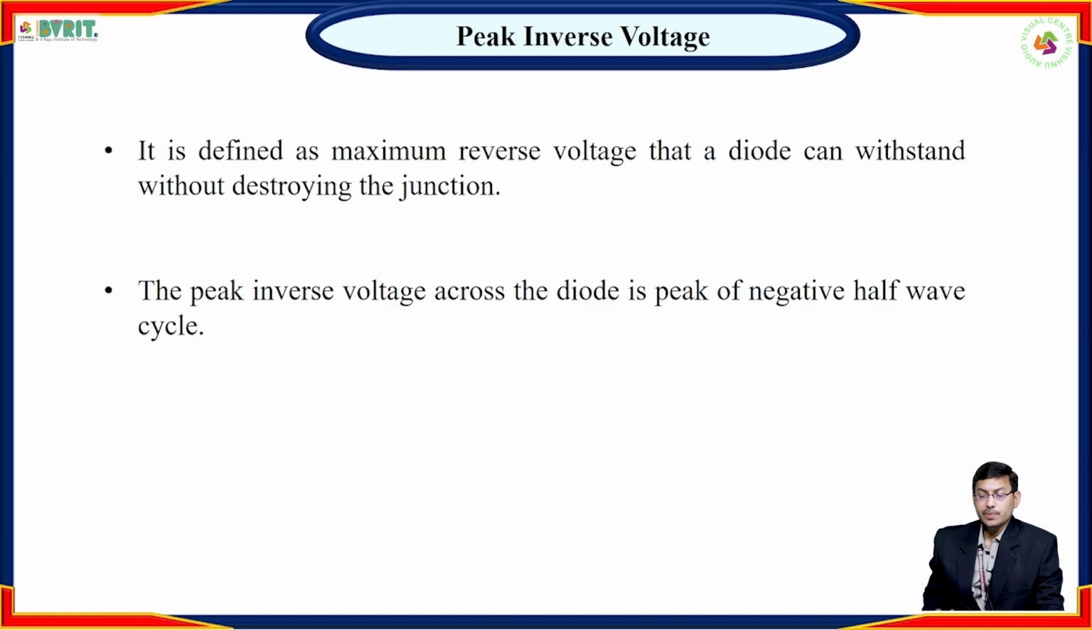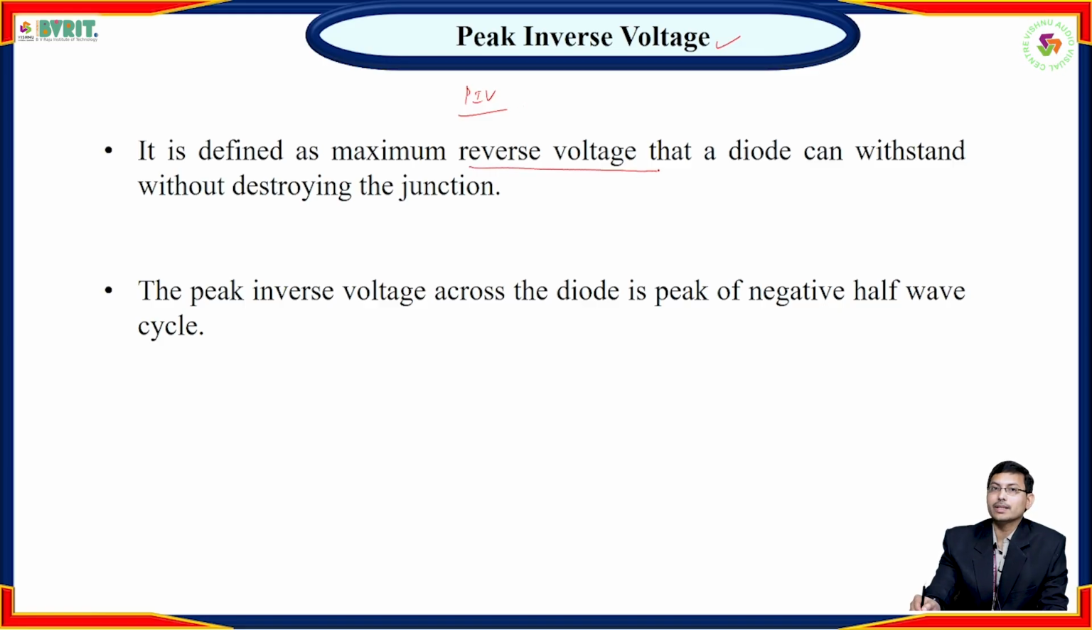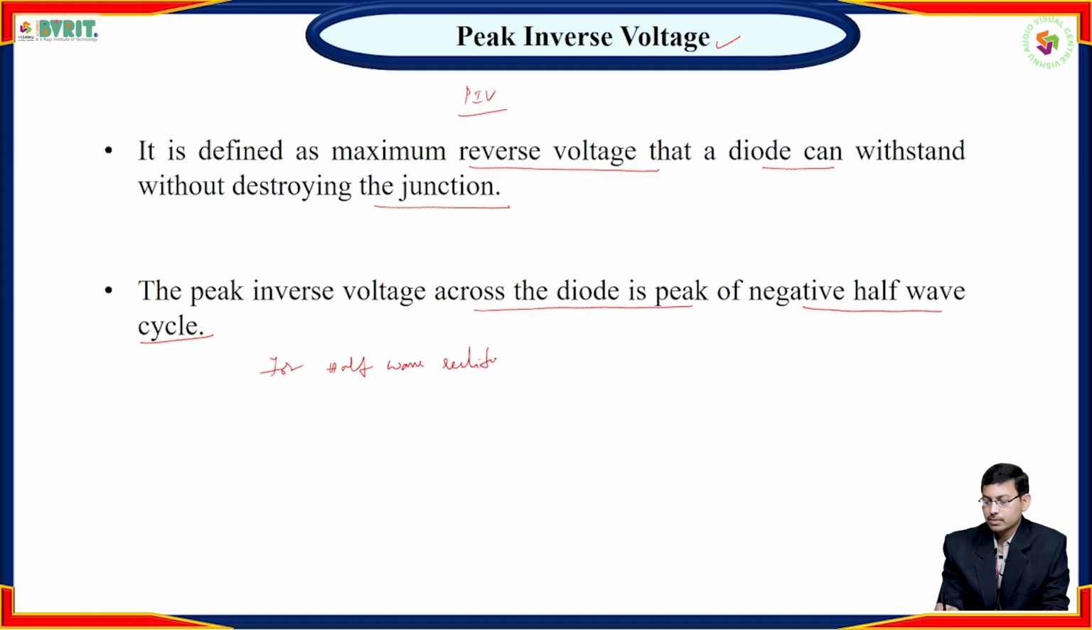Now peak inverse voltage. What is peak inverse voltage? This is very important, and it is denoted by the letter PIV. It is defined as the maximum reverse voltage that the diode can withstand without destroying the junction. The peak inverse voltage across the diode is the peak of the negative half cycle. For half-wave rectifier, the peak of the negative half cycle is Vm. Hence the peak inverse voltage for half-wave rectifier is Vm only.